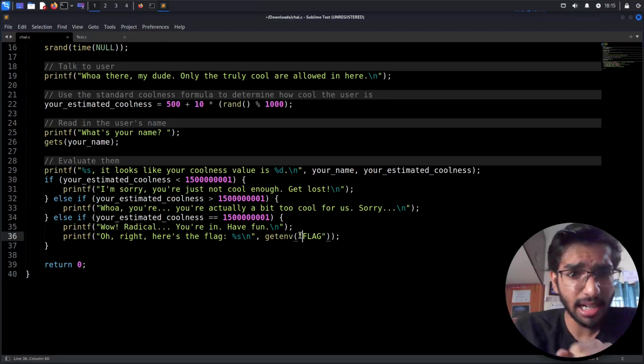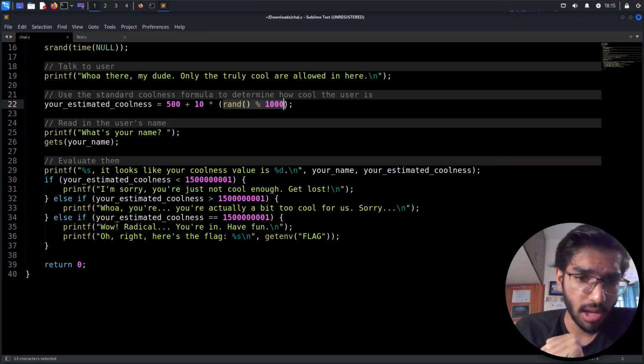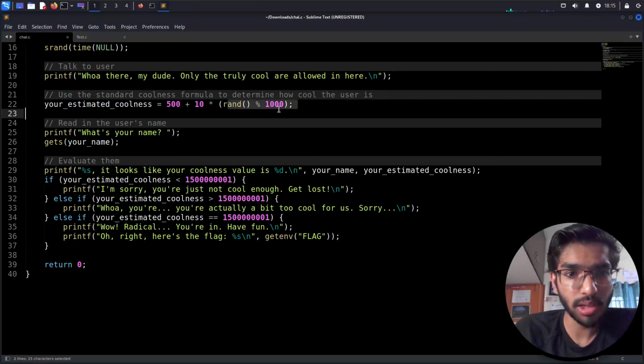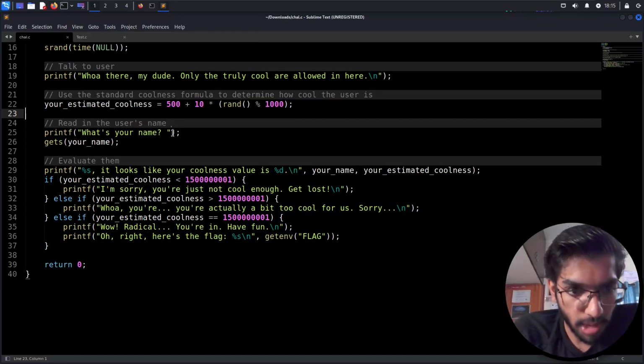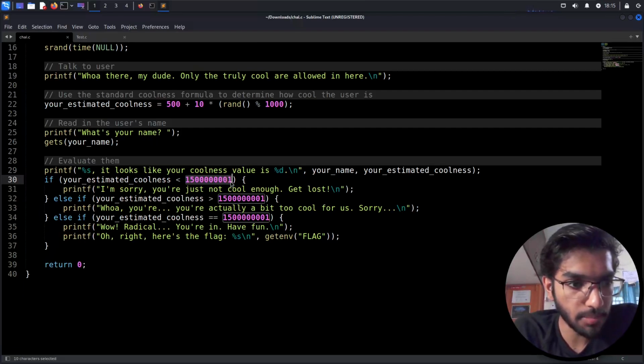If I know the random function right, I'm not sure if it's mathematically even possible to get such a huge value with these conditions, where I'm just adding 500 plus 10 and then multiplying with some decimal value. So I'm not sure I'm going to have such a huge number for any of the values of random.